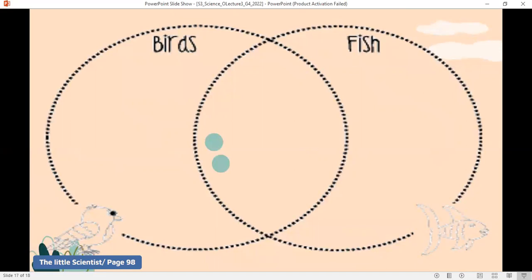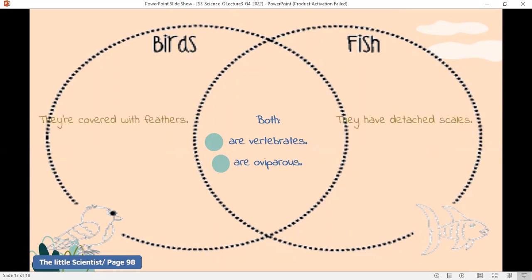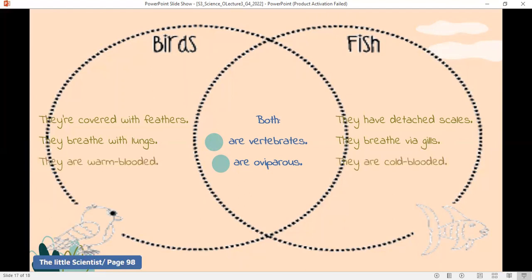Let's compare and contrast a bird to a fish. Both animals are vertebrates, yes, and they are oviparous animals, but they are different in some ways. Birds have feathers, while fish have detached scales. Birds breathe using their lungs, while fish use their gills to breathe. Birds are warm-blooded animals, while fish are cold-blooded animals.